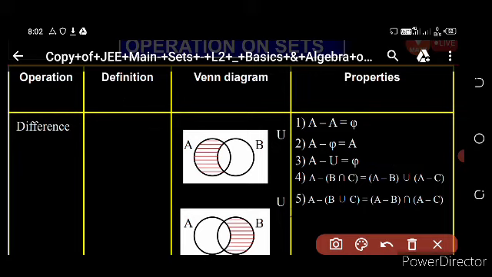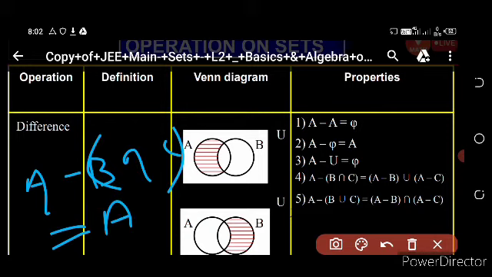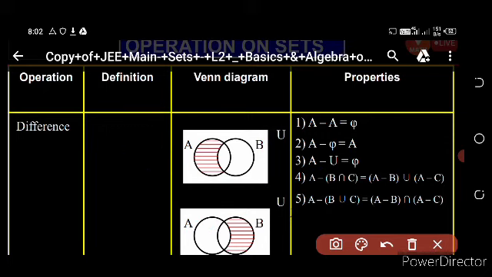Then come to A difference (B intersection C) is equal to (A difference B) union (A difference C). This is the property, because A difference (B intersection C) is always equal to (A difference B) union (A difference C). Similarly, A difference (B union C) is equal to (A difference B) intersection (A difference C).